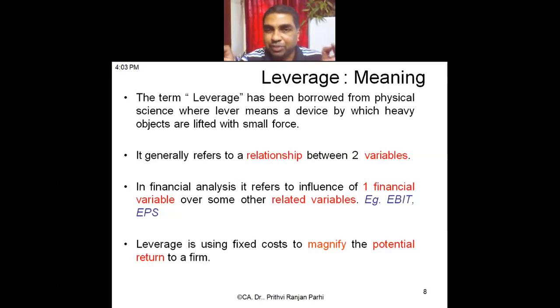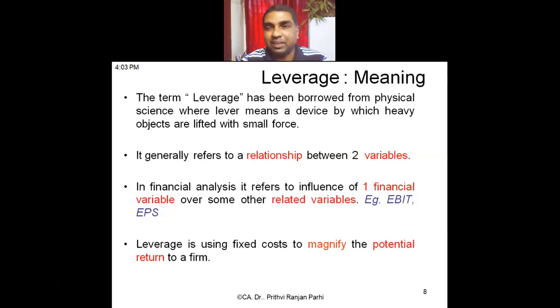Now, interest is a fixed cost or a variable cost? What do you think? What comes to your mind, is interest a fixed cost or a variable cost? Fixed cost. Why do you feel it is fixed? All of you are agreeing that it is a fixed cost? Because we are paying a fixed amount. Whether you produce goods or you do not produce goods, you have to pay interest. You have taken a loan, which means you have to pay interest. So irrespective of your business performance, you have to incur that interest cost.